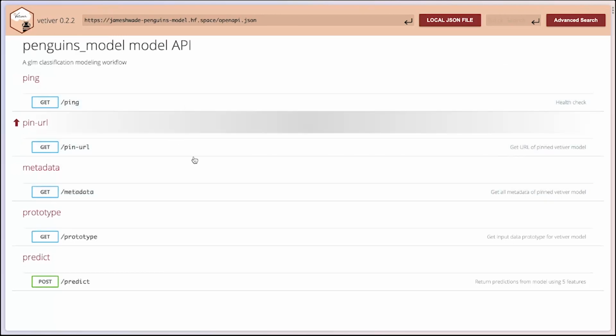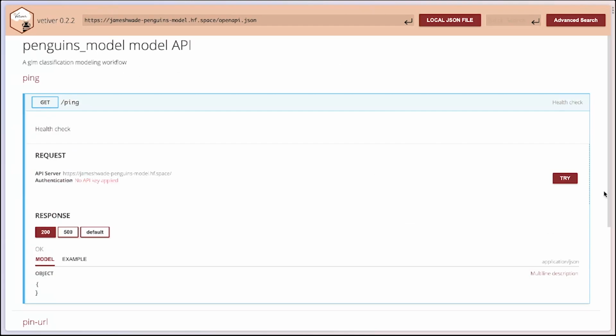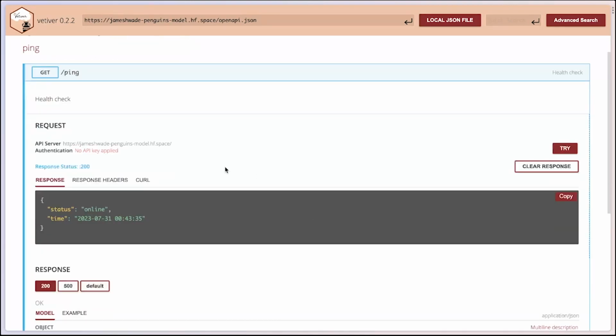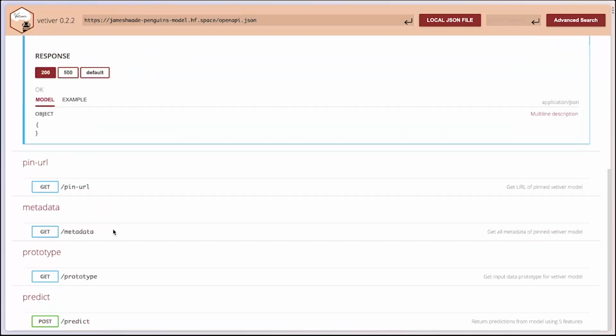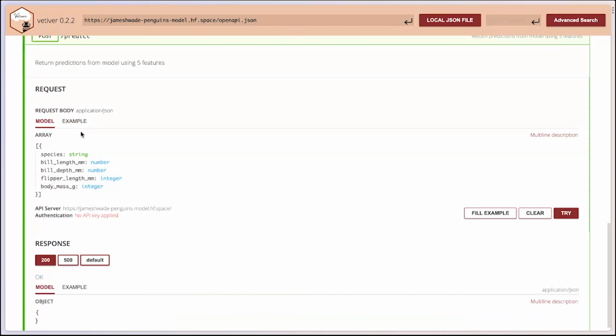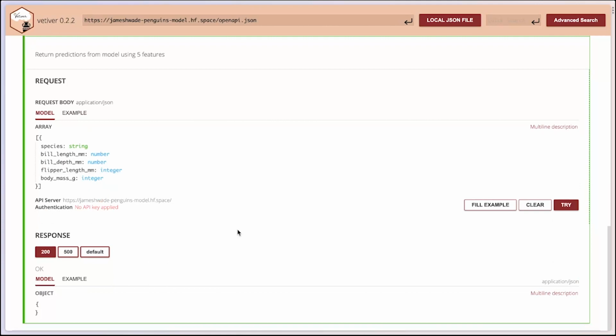So this is what we would expect this deployed API to look like. We can make sure it's alive by trying the GET, basically a ping message. It's telling us that it is in fact online, and we could come in here and use this to make some of our own predictions if we so chose. There's a better way for us to test out this API that I'll show you in just a moment.